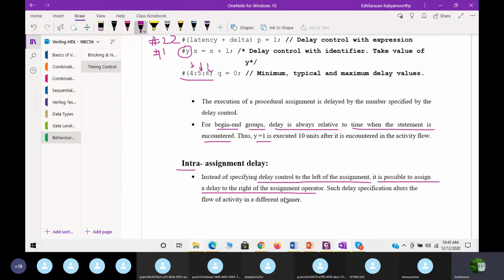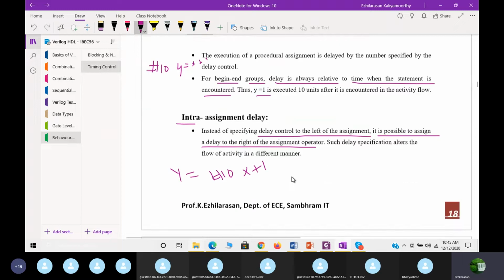Such delay specification alters the flow of activity in a different manner. So here we write it like this, #10 x is equal to 0 or y is equal to x plus 1. The example I'll say, okay. Then here I can say y is equal to #10 x plus 1. See, like this. This is an example.